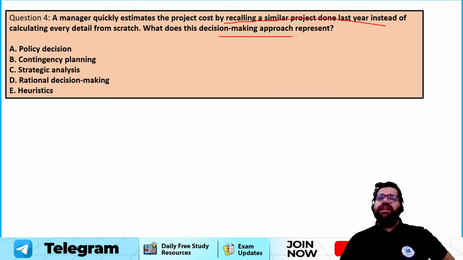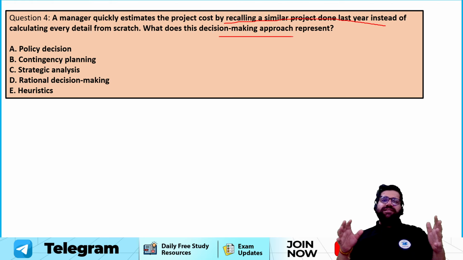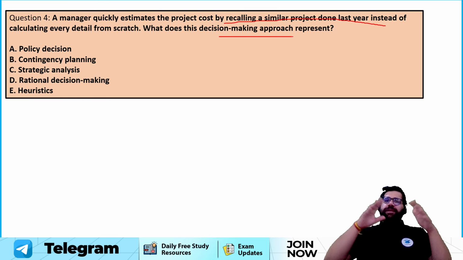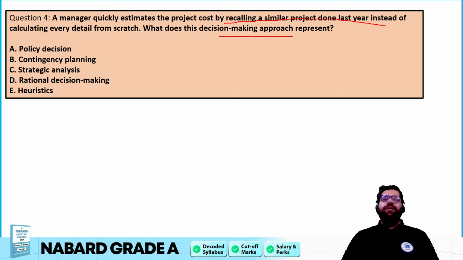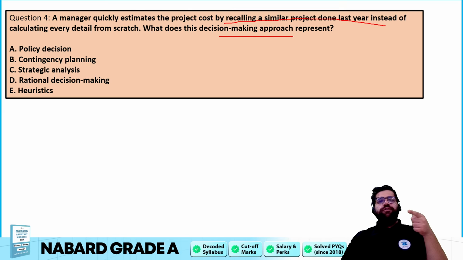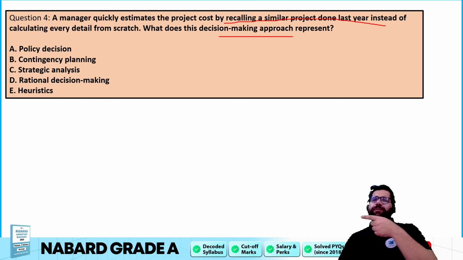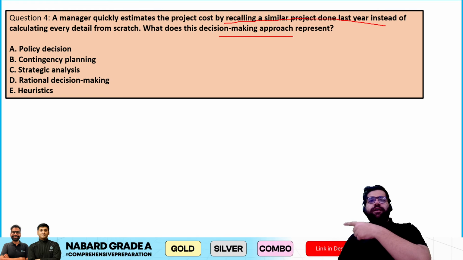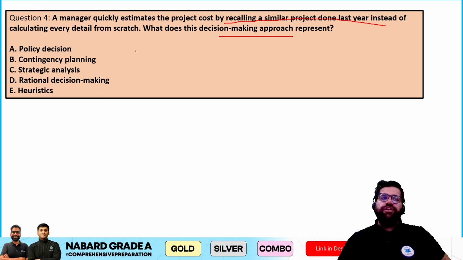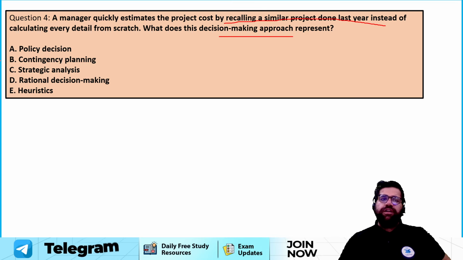This, my friend, is a classic example of mental shortcuts. Mental shortcut means what? Any kind of exercise wherein you are completing the entire decision making process in a very quick manner. For example, should I go left or should I go right? I think right will be good because this is what my previous experience is saying. So I go to the right. This is known as heuristics. Heuristics are basically your mental shortcuts which help you to make quick decisions.